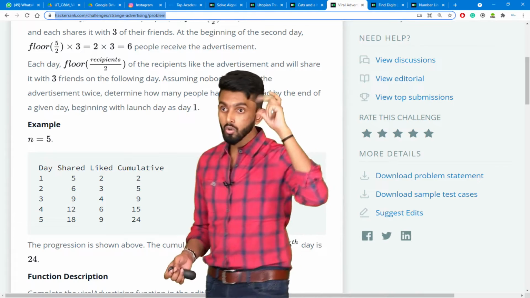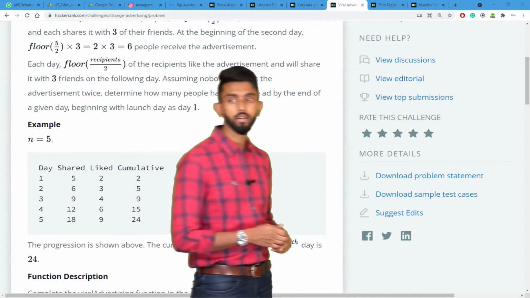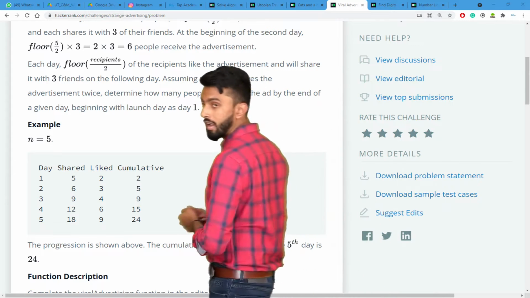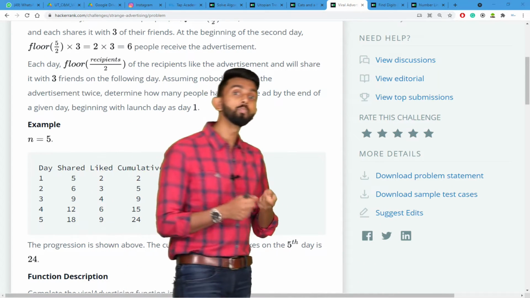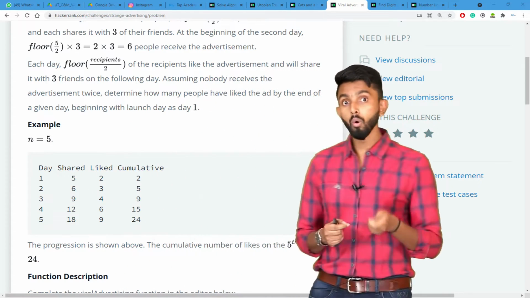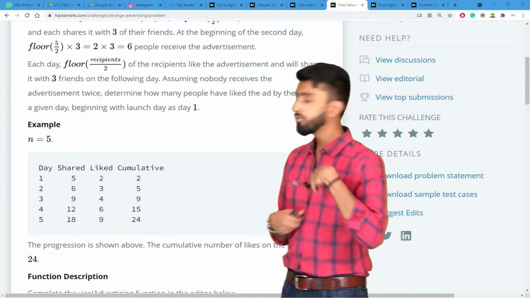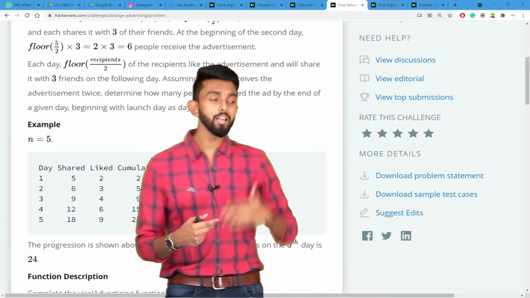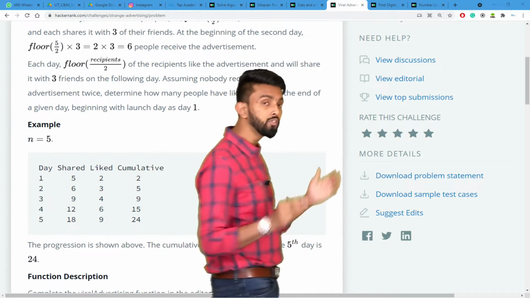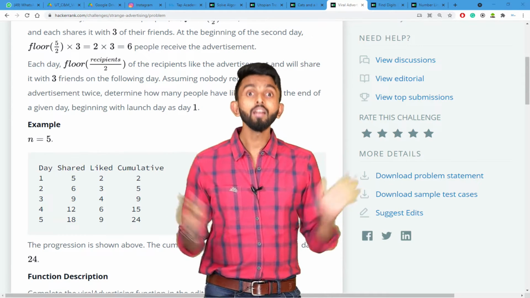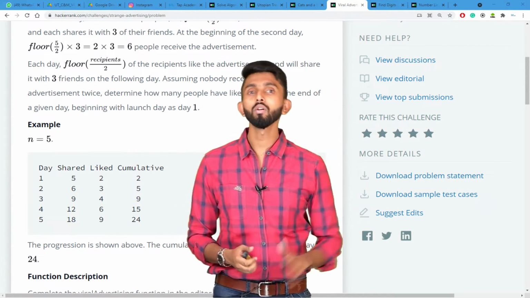How many of you understood the question? Put a yes in the chat. Now how many of you understood the question? Yes? Like this, nobody will spoon feed you in the interview. Nobody will spoon feed you in the interview. This is why before going to the interview, you must have practiced at least 150 to 200 problems. Then you will go and easily you will be able to think.